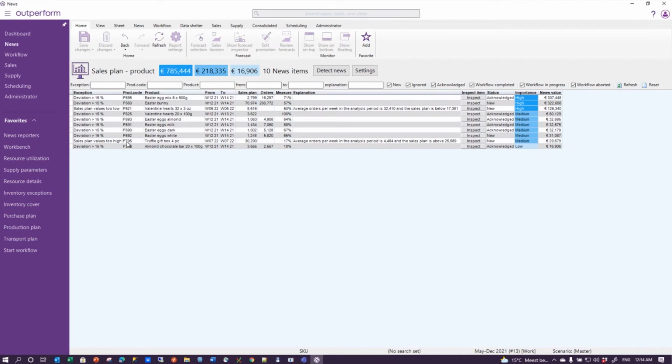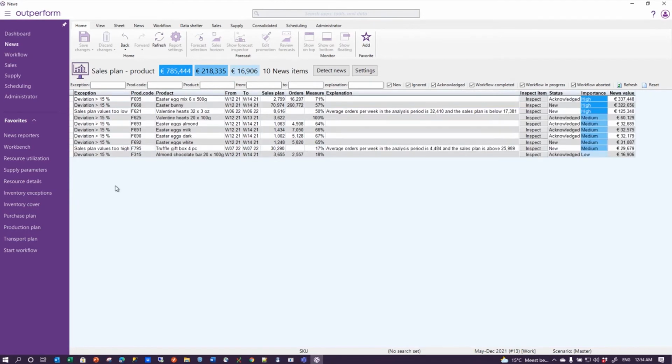And therefore, let's unacknowledge, let's revert this one a little bit and take a look at the news item for product F791, and it's complaining that the sales values are too high. The average orders per week in the analysis period is 4,000, and the sales plan is above 25,000. And this number relates to that other number.